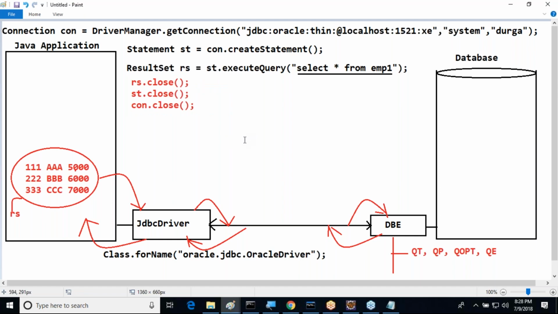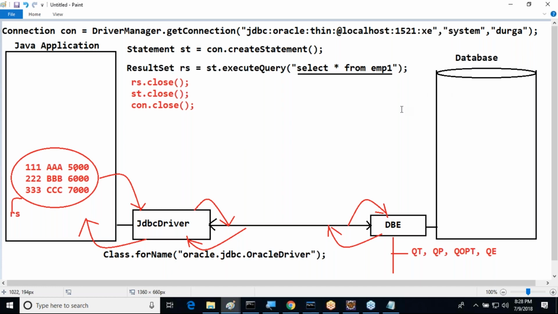But first question, how can we say this JDBC is a persistence mechanism first? Then after that we will understand what the problems with this are. First of all, how can we say this JDBC is a persistence mechanism? I'm giving clarity to all of you. Try to recognize it. All of you understand it here.